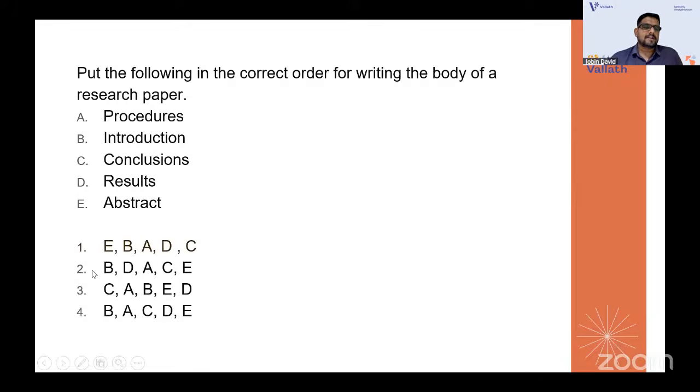It is easy. Definitely abstract is the first one. Abstract is the first one. And then the introduction comes. See, anyway, if you have the idea that the abstract is the first one, definitely you can go with option 1 because E is the only option starting with E. That's what.